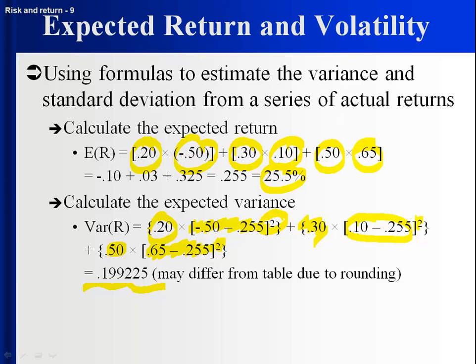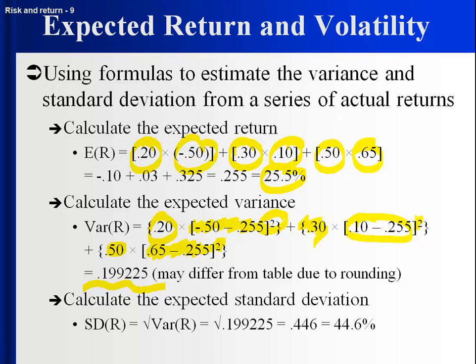I'm sorry, that's the variance. The variance is 0.199225. It's actually in percent squared, so it's good to stay away from the percent terminology until you take the square root and get the standard deviation, which is 44.6%. And so again, this is just what we just did in the table, but the table helps break up each element into a separate component.